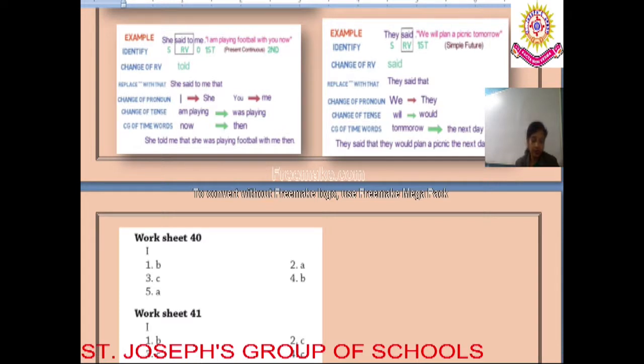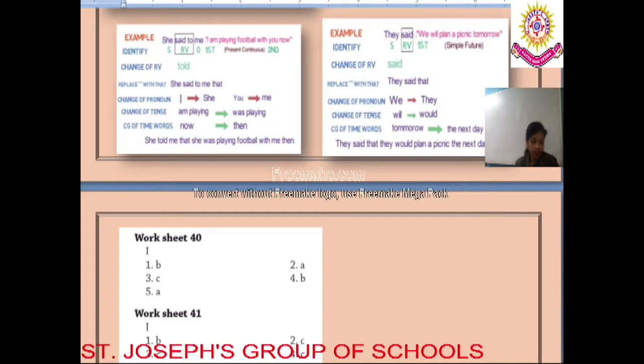So here what happened? Again the inverted commas were removed. Me was transformed and you was transformed to I, and the inverted commas were removed. Asked remained the reporting verb. Asked remained the same.